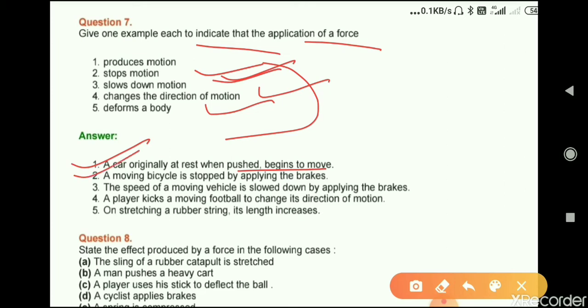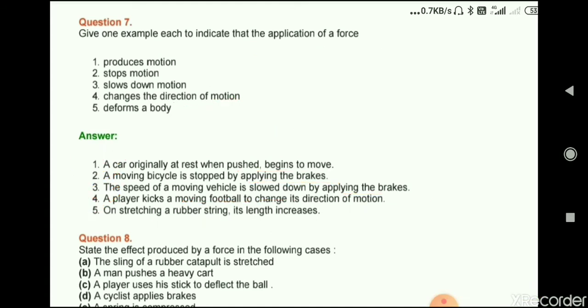Now second, stops motion. A moving bicycle is stopped by applying the brakes. Third, the speed of a moving vehicle is slowed down by applying the brakes. Fourth, a player kicks a moving football to change its direction of motion. And last one, on stretching a rubber string, its length increases.